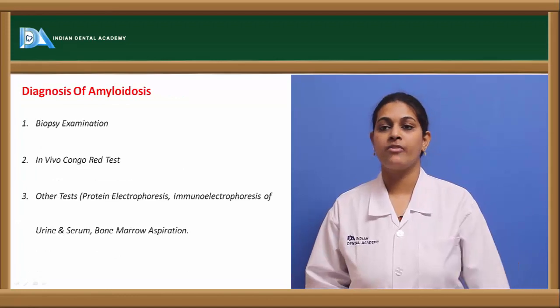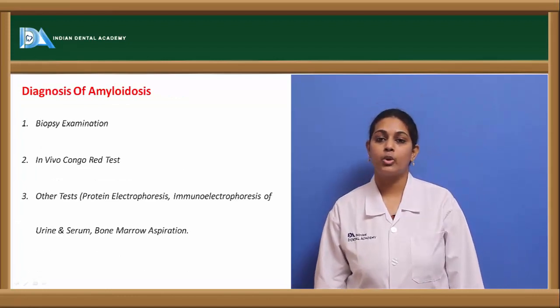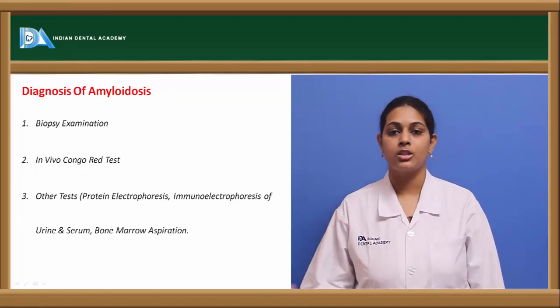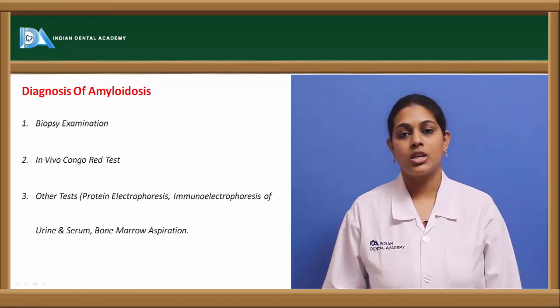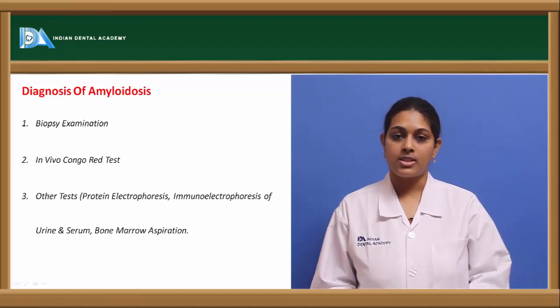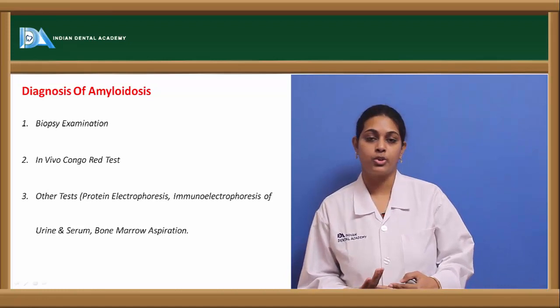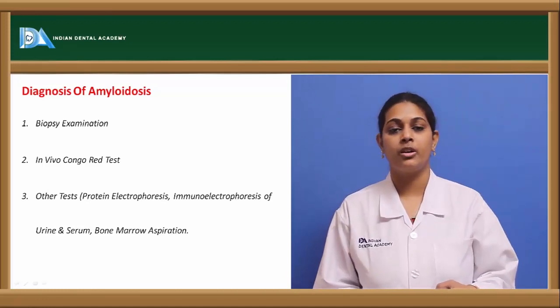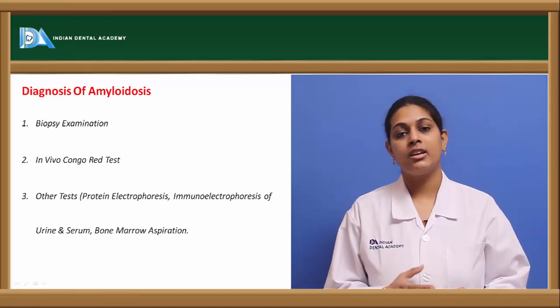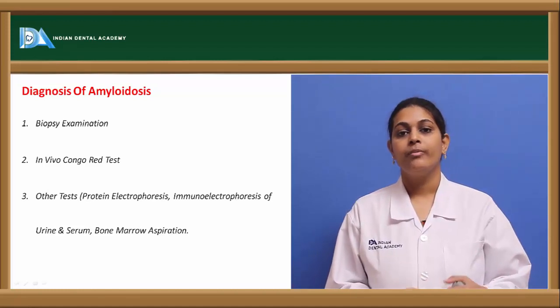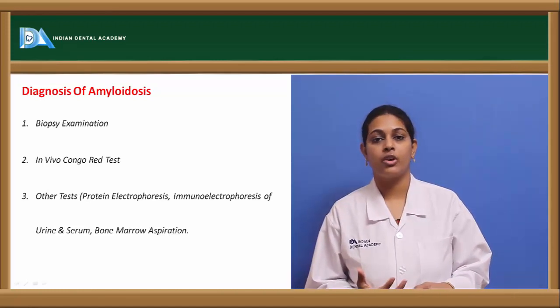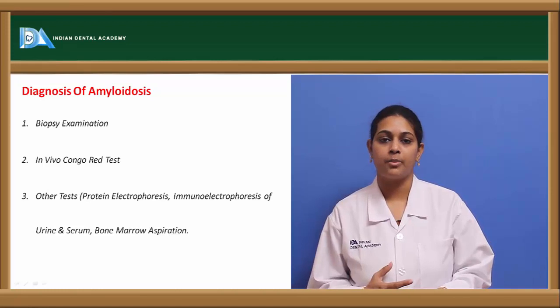Coming to the diagnosis of amyloidosis, it is mostly based at the tissue level, that is, a gross specimen has to be sent, processed, prepared to observe under the microscope, and stained with a preferred stain which gives a positive result for amyloidosis, and thereby a diagnosis can be given.